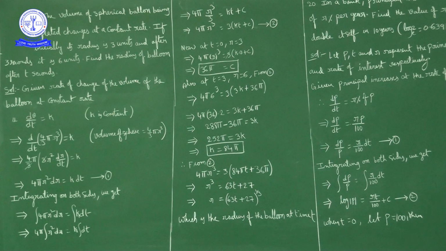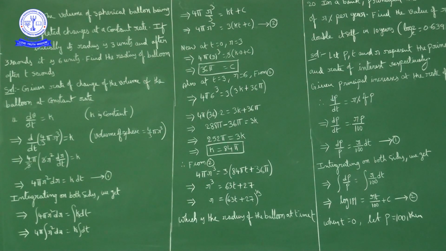What is given? If initially its radius is 3 units, initially means when t equal to 0, radius r is equal to how much? 3. And after 3 seconds, means when t is equal to 3, it is 6 units, radius is 6 units. Find the radius of the balloon after t seconds. Okay, what is the radius of the balloon after t seconds? That is what we have to find.